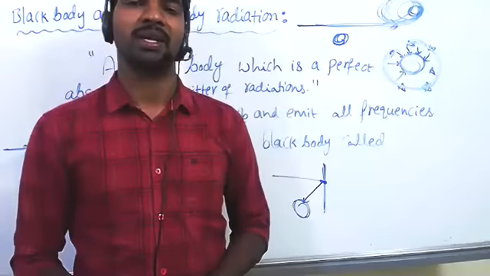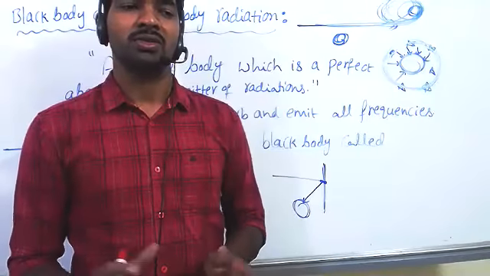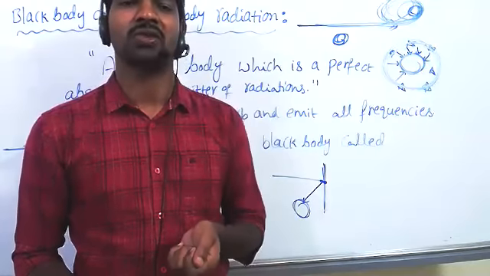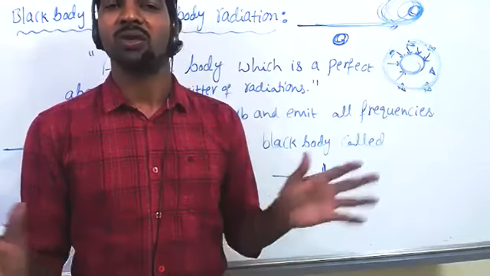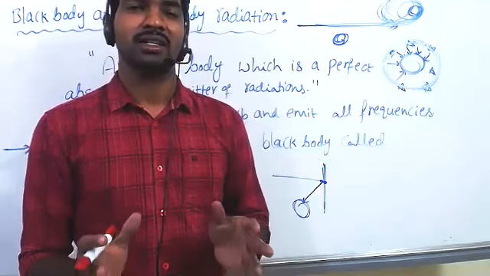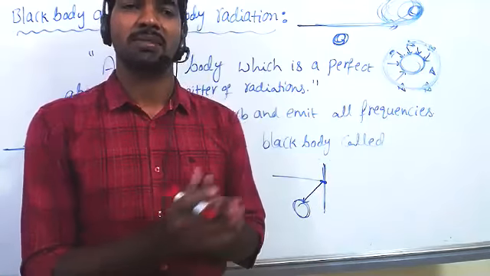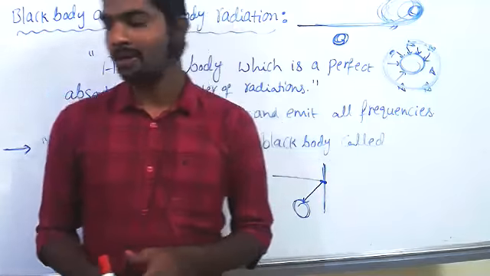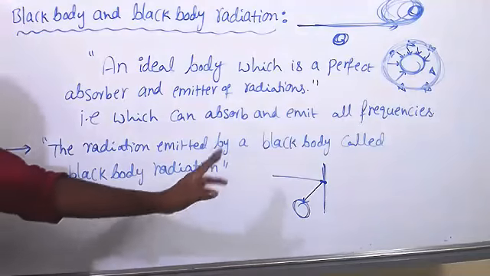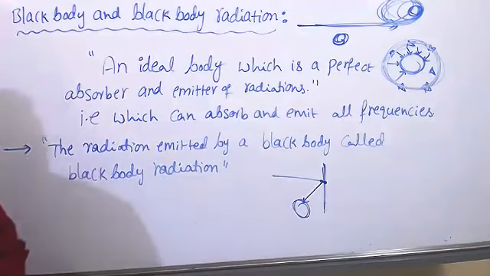If you take one spoon of neutrons, just one spoon, that weight is almost equal to the weight of Bangalore city. That much highly massive substance is present in a black hole. Note down in all of you this definition, black body and black body radiation.